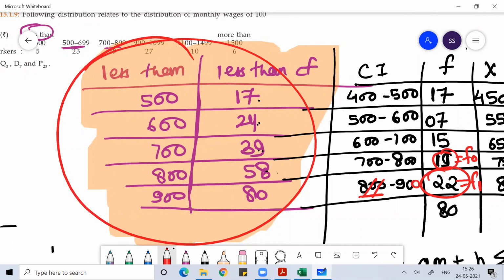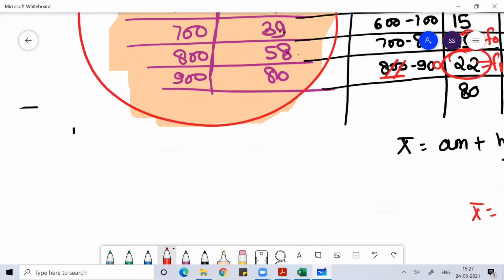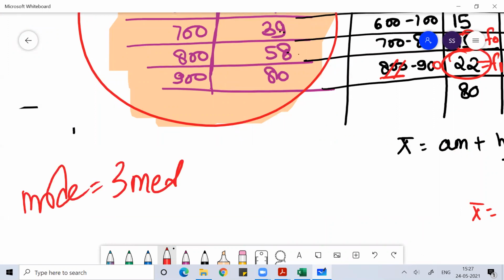Whenever less than class interval is given, the values you see would be the upper limit values. Whenever more than class interval values are given, the values you can see would be the lower limit. So I think you all are in a very comfortable position to understand the concept of mean, median, mode, and the relation between mean, median, mode. Remember the formula: mode is equal to 3 median minus 2 mean. Never forget this formula.